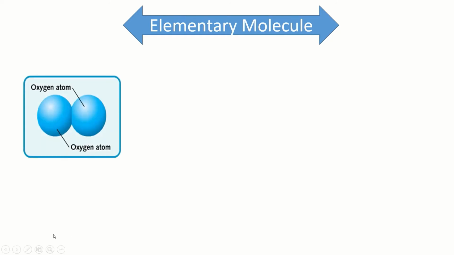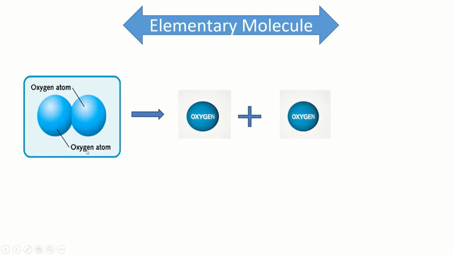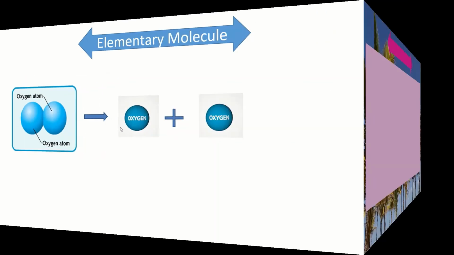Now look, this is an oxygen molecule, an elementary molecule, where 2 oxygen atoms are combined with one another. So if you break this oxygen molecule, what will you get? You will get 2 oxygen atoms, nothing else, because it is an elementary molecule.